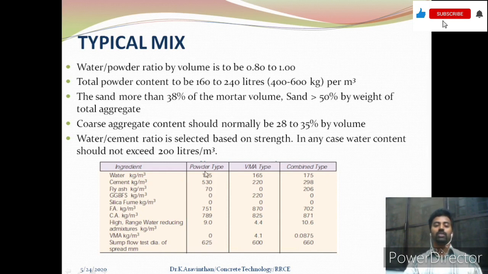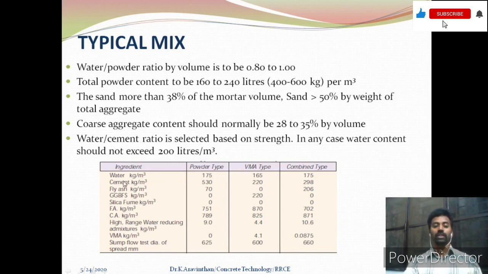Here in the first mix you can see that water is 175 and cement is 530. Here a higher range of cement is found, and in the VMA type you can see the normal 220 kg per meter cube of cement is found.